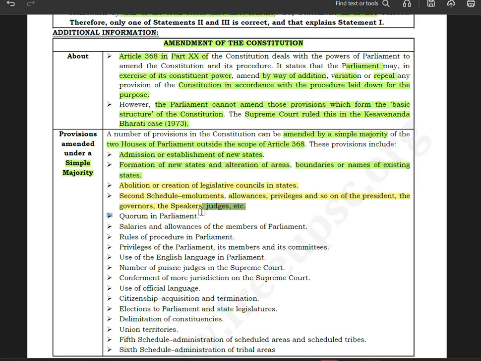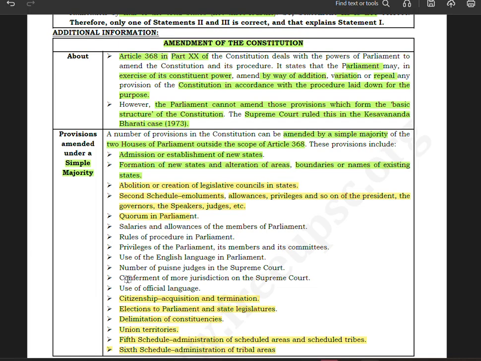Quorum in the parliament. Then salaries and allowances of the members of the parliament, procedure later. So all these things you can see. Citizenship, acquisition and termination, are important. Then election to the parliament and state legislature, delimitation of constituencies, union territories, Fifth and Sixth Schedule. So these can be done by simple majority.